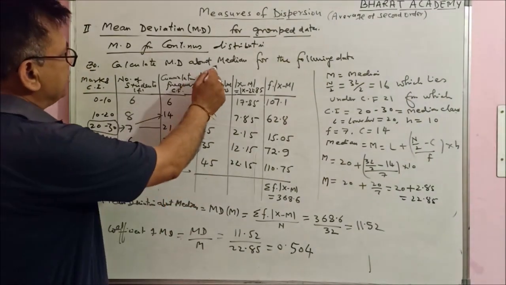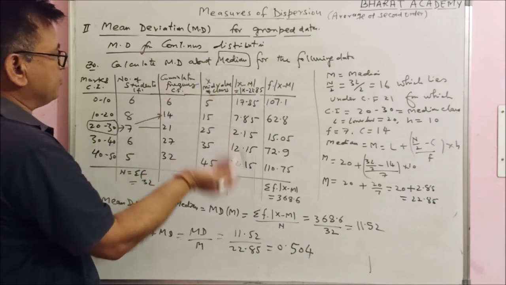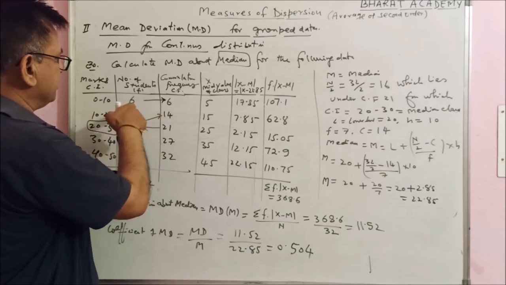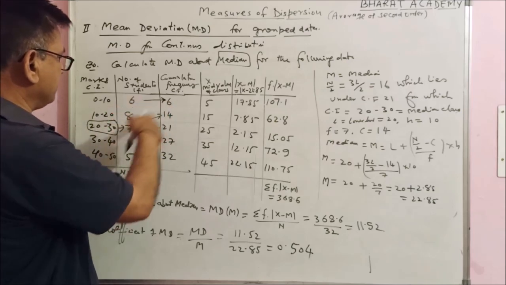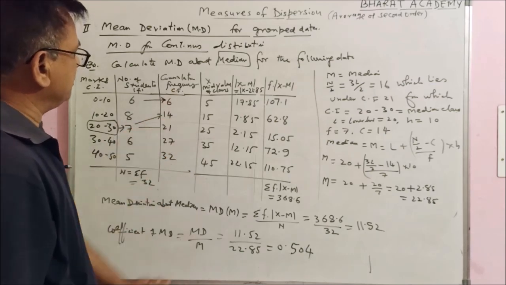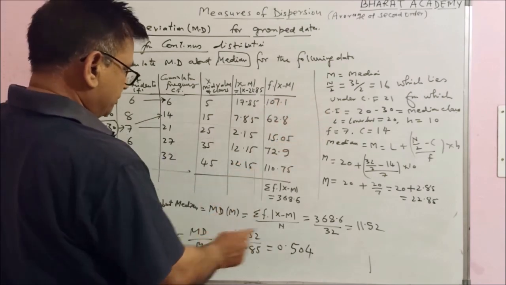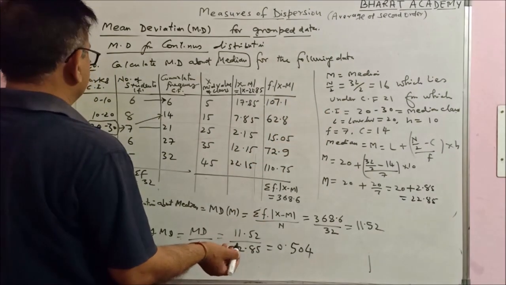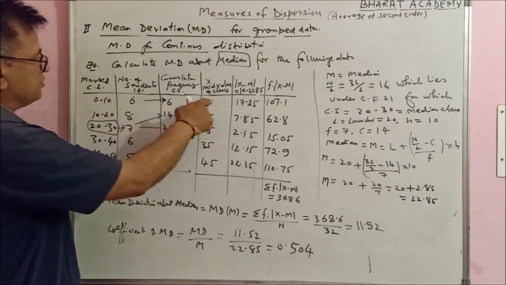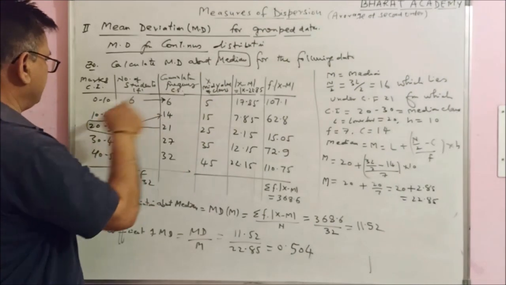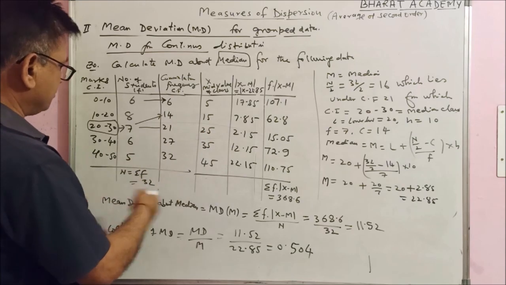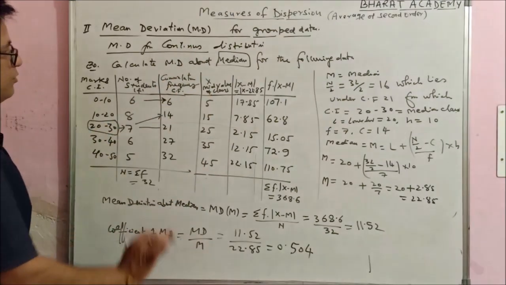We have to find mean deviation about median. So for median you have to find cumulative frequency. The first cumulative frequency will be the same as the frequency. Keep on adding: 6 plus 8 is 14, 14 plus 7 is 21, and the last is 32. These are the cumulative frequencies. Now in the formula you need x. What is x in continuous data? X is always the mid value of the class interval. 0 plus 10 by 2, this is 10 upon 2, this is 5. 10 plus 20 by 2, 30 upon 2, this is 15. Like this you can calculate all mid values. These are the values of x.